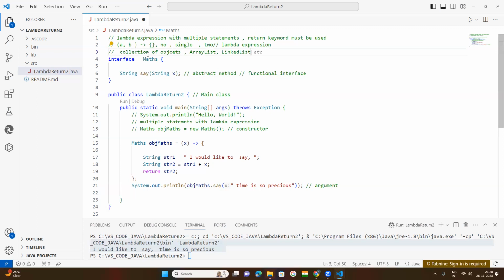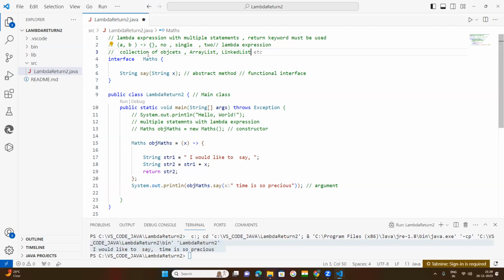If you declare an array list as integer, it holds integer type of data. If you declare an array list as string, it will hold string type of data.